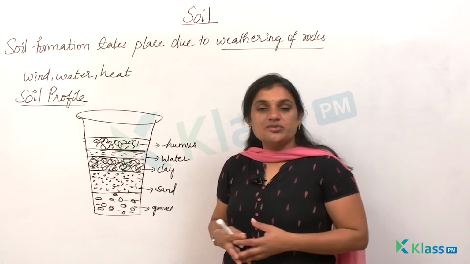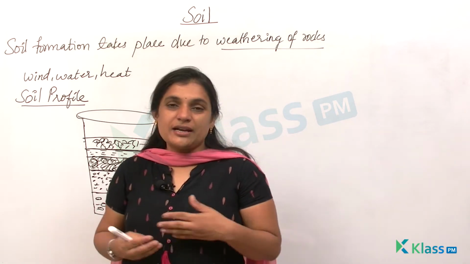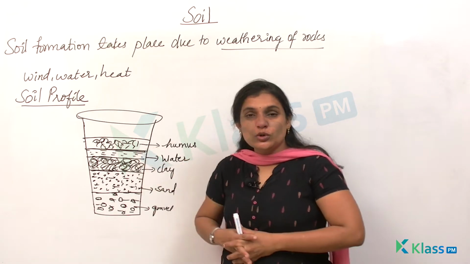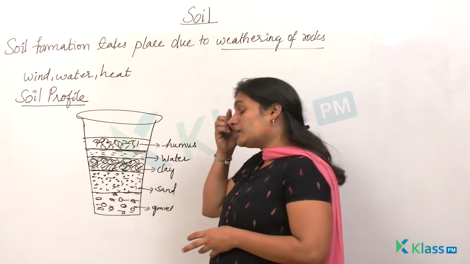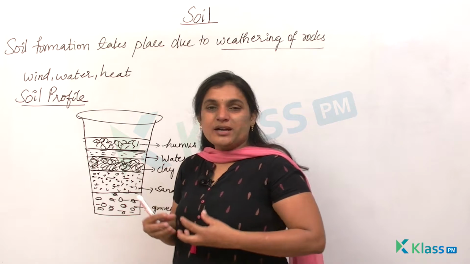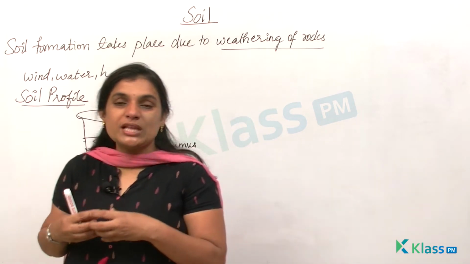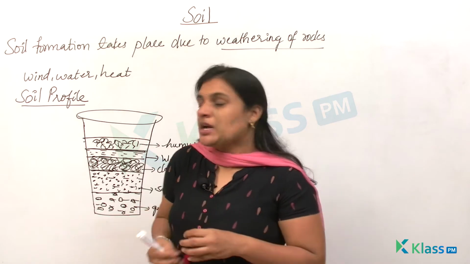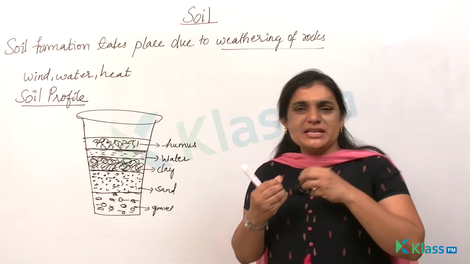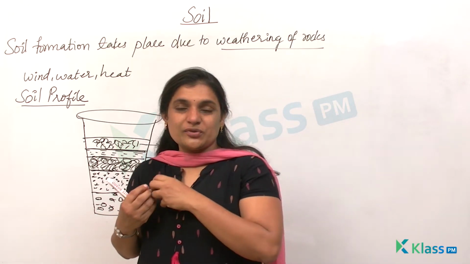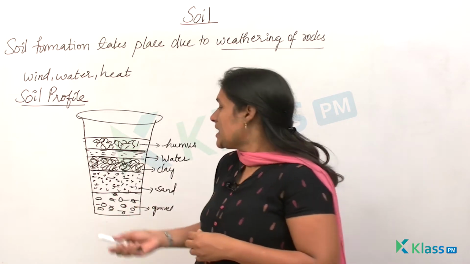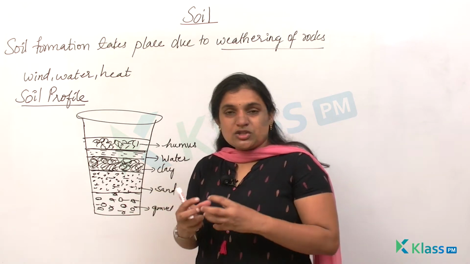So the topmost layer consists of the dead rotten parts of plants and other small insects and animals, not huge animals, small insects, okay, which is said to be humus. Just below the humus you will find the water surface, and below that the layer is made up of particles of soil which are closely packed, and they seem to be soft mud, and that is nothing but the clay. Just below this you can find the fine granules of sand, fine granules of soil which have specific grains, and there is an air space present between them, and this specific soil is said to be sand.